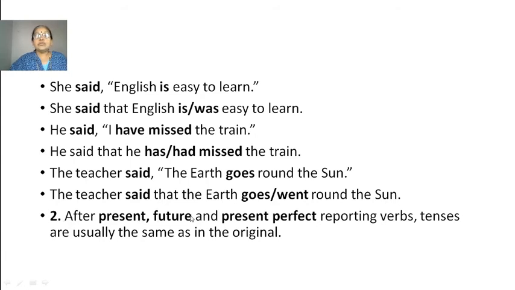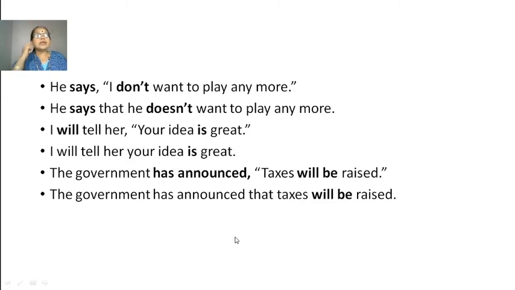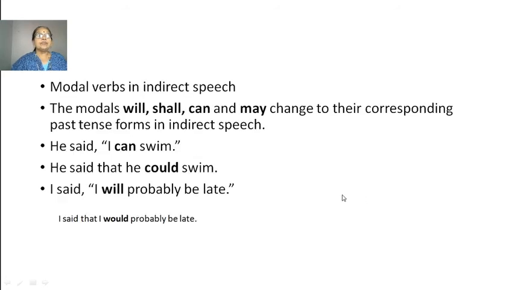After present, future and present perfect reporting verbs, tenses are usually the same as in the original. He says, "I don't want to play anymore." He says that he does not want to play anymore. I will tell her, "Your idea is great." I will tell her your idea is great. So there will be no changes here. The government has announced taxes will be raised. The government has announced that taxes will be raised. It remains as it is.